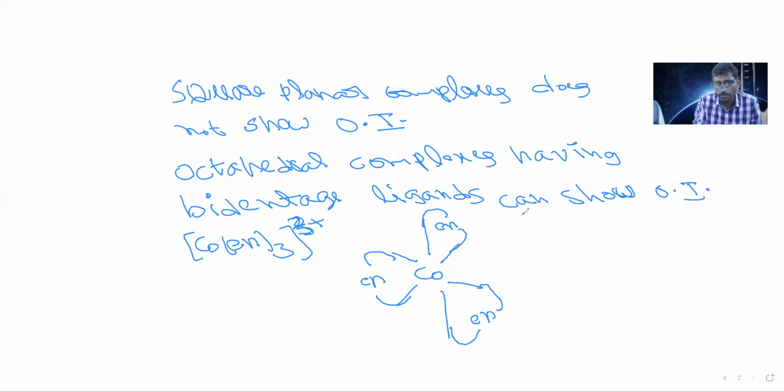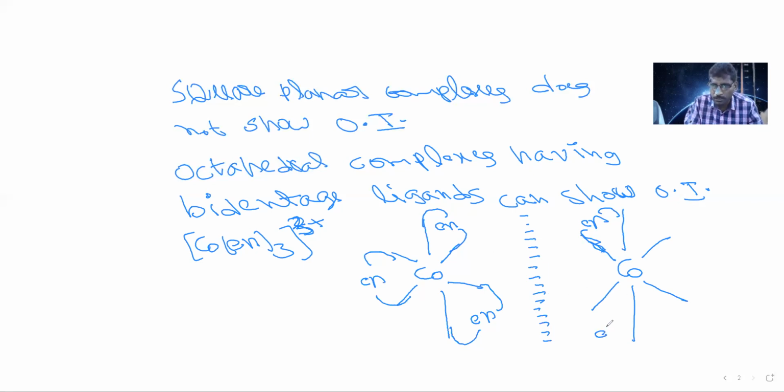If we place this in a mirror, then what is its image? Its image should be like this. The central atom will be Co. For corner bonds, 2 axial bonds. So this en will be imaged here. It will form 2 bonds like this.